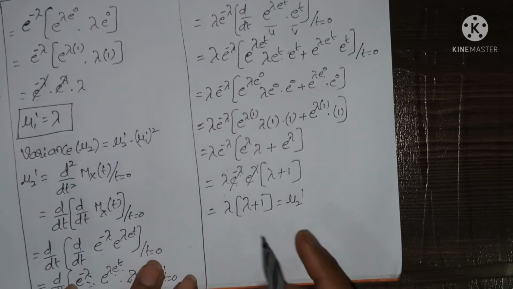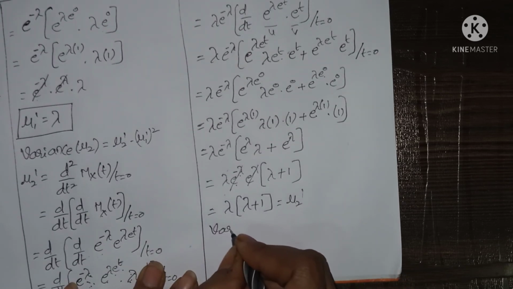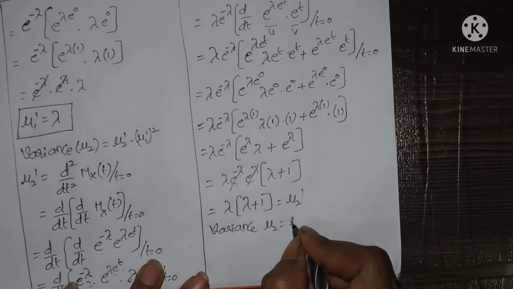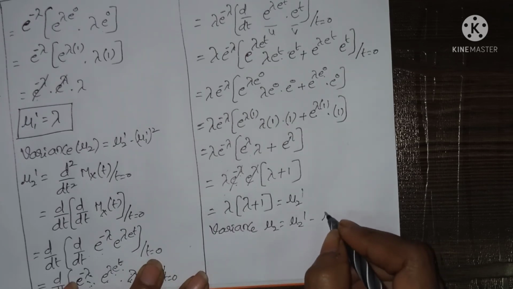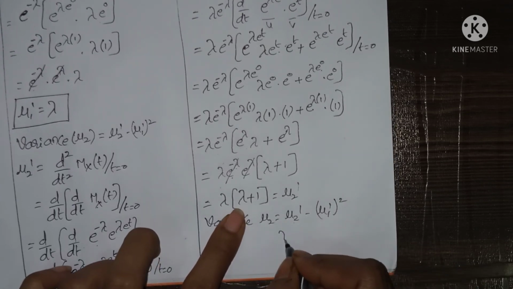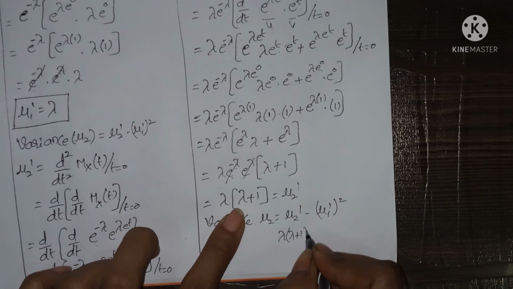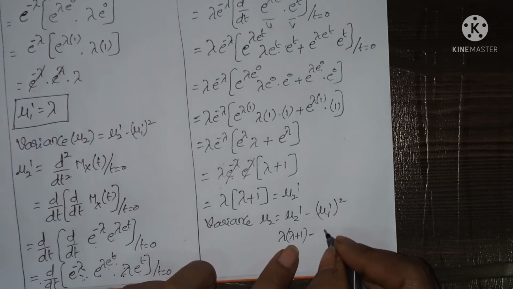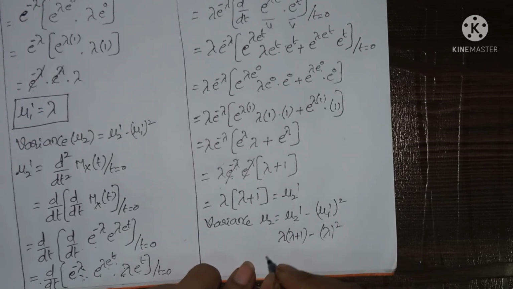Now we have to find the variance. The variance formula is mu2 equals mu2 dash minus mu1 dash whole square. So mu2 dash is lambda into lambda plus 1, minus mu1 dash, which is nothing but lambda, squared.